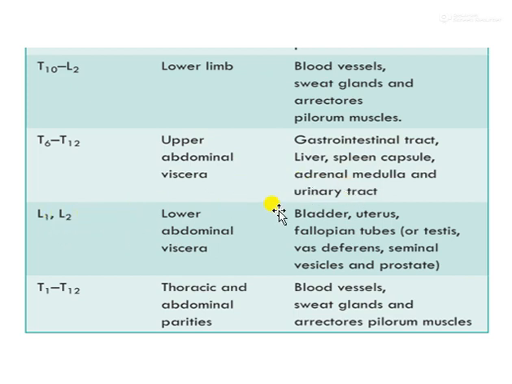L1, L2 fibers are distributed in bladder, uterus, fallopian tube, and from T1 to T12 it is distributed in the blood vessel and sweat gland and other muscles.